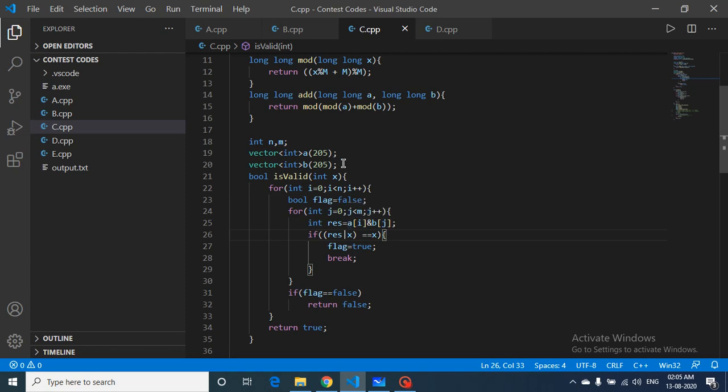we can take this in our final processing, because for every A we have to find a B. So for every Ai we have to find a Bi. If we can find this valid pair, then we are okay, and we turn the flag to true and break out. If for any of the Ai we don't find a valid pair, this condition will not hit true, the flag turns out to be false, and we break out, since this cannot form a valid answer. But if for every i we turn out to be true, then this is the valid answer.